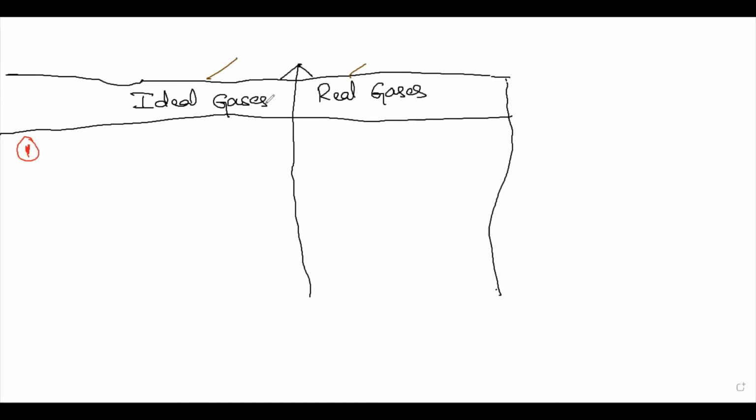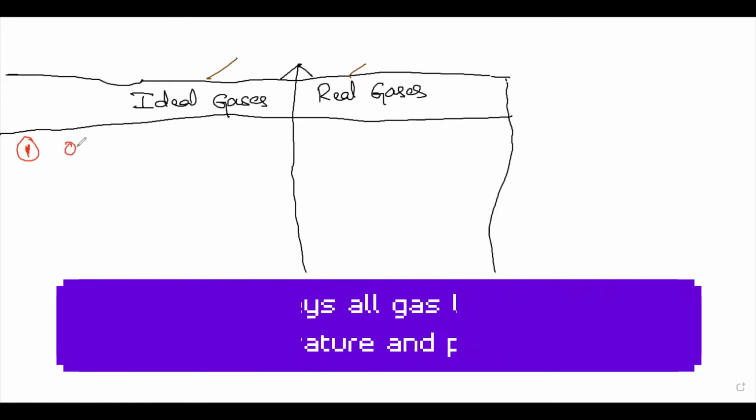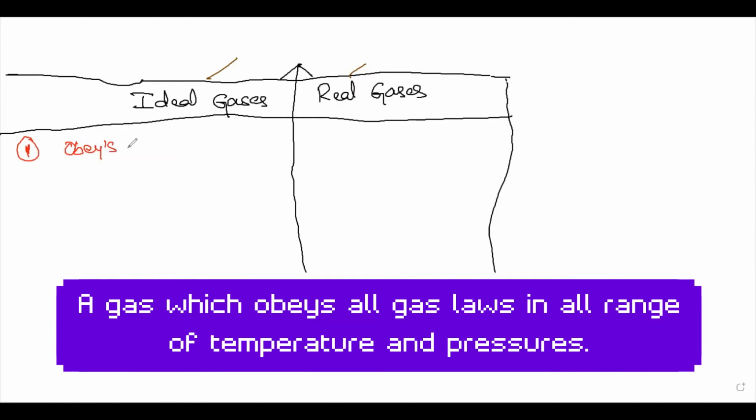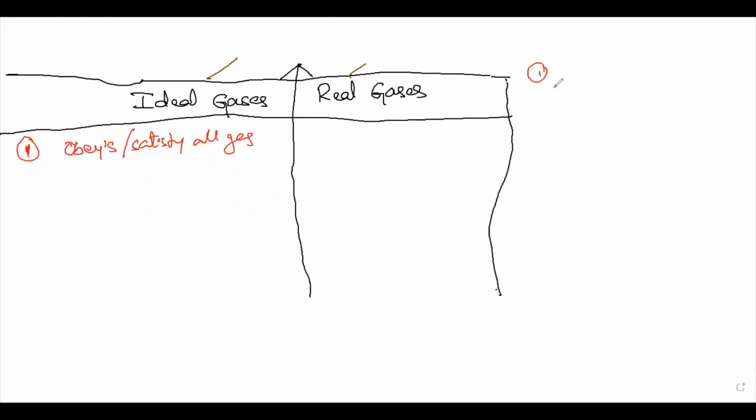Ideal gases are the gases which obey or satisfy all the gas laws. So the question is, what are the different types of gas laws? First is Boyle's law. Boyle's law states that at constant temperature, the pressure of the gas is inversely proportional to the volume. So this is Boyle's law.